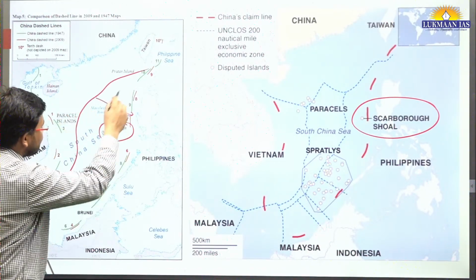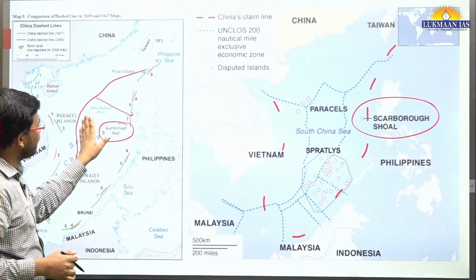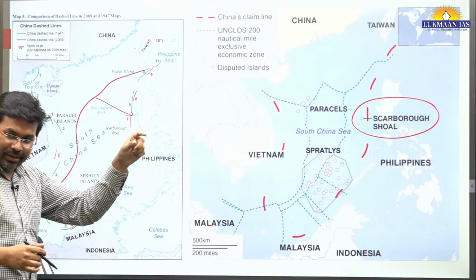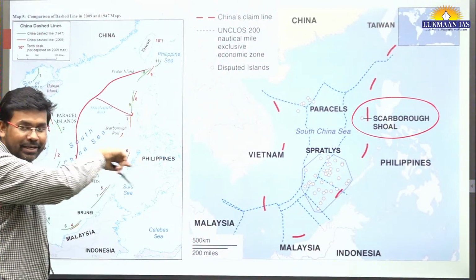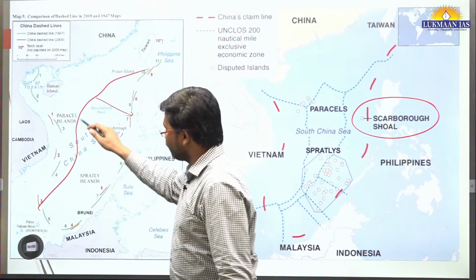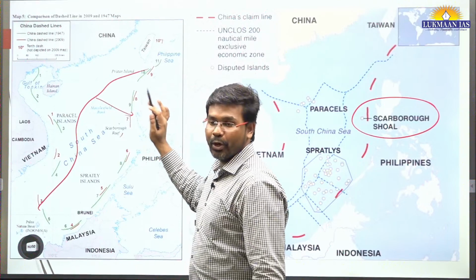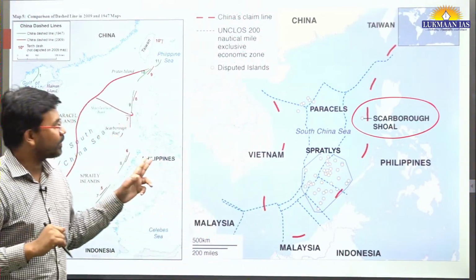But China says that up to here it belongs to China, and they have created artificial islands and planted these ropes also. So this is related to the nine-dash line, where China says it belongs to them. But the Philippines says it belongs to them. So they have cut the ropes.